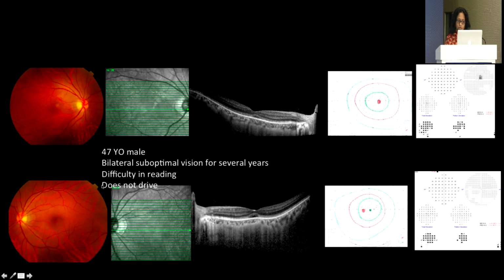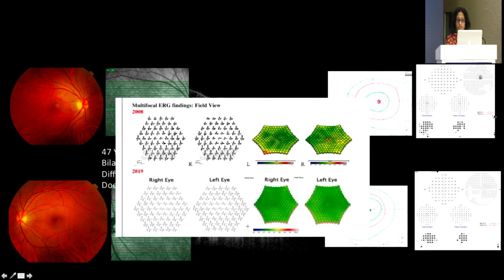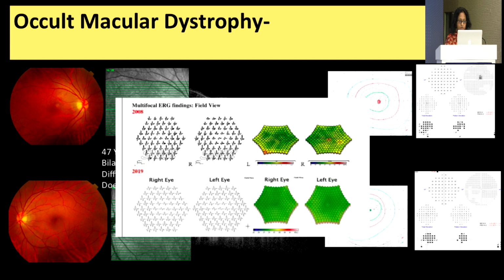He's a 47-year-old gentleman. He had bilateral suboptimal vision which lasted several years. So I had first seen him in 2008, and then he again presented and had similar central scotoma. So this is not like the poppers or some other fleeting viral condition where the symptoms may resolve, but basically he has genetically proven occult macular dystrophy. So just to remember that all these patients look so similar but have different pathologies.